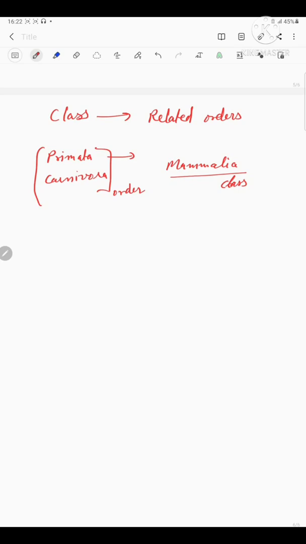Now, we consider the class. This category includes related orders. For example, order Primata, including monkey, gorilla, gibbon, are placed in class Mammalia. In the same way, Carnivora, which includes cat, dog, tiger, is also included in class Mammalia.